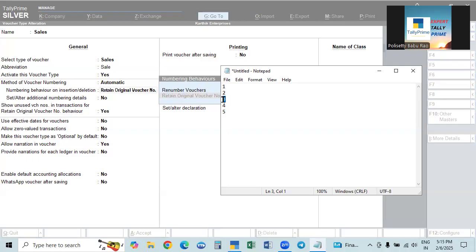But when an invoice is cancelled, the number will be there, and we can use it again. If it is deleted, it will not be there. After 2, 4 will be there. So the deleted number will not be in the report. It will be available in some other place. From there, you can take it.